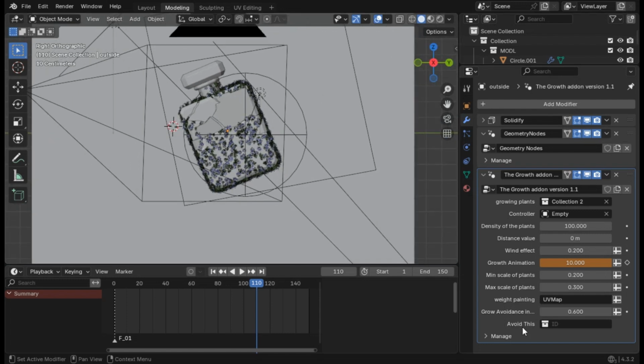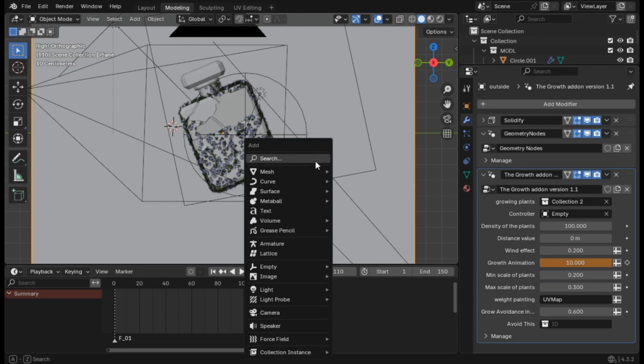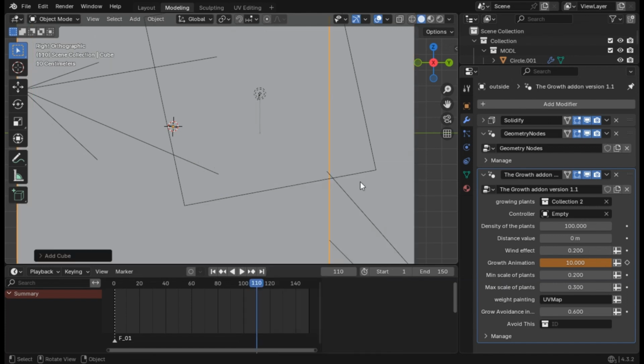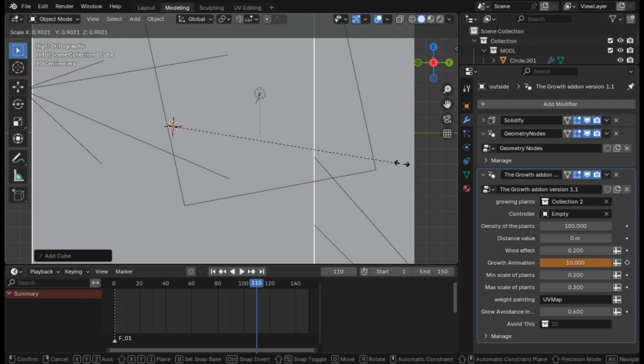So yeah, there are still two tools that you can use, which are really cool, but unfortunately will not really serve us in this animation. But of course, I will just walk you through how it works. Let's just now add the normal cube. Oh my god, this is so big.